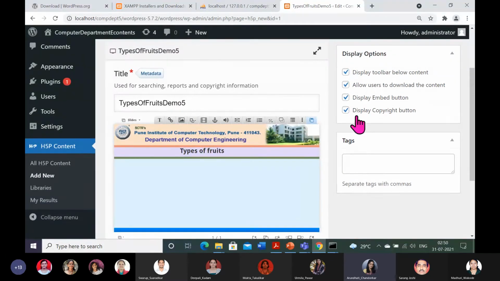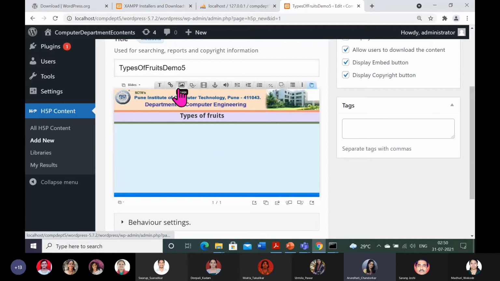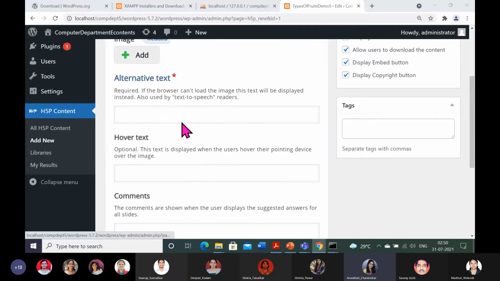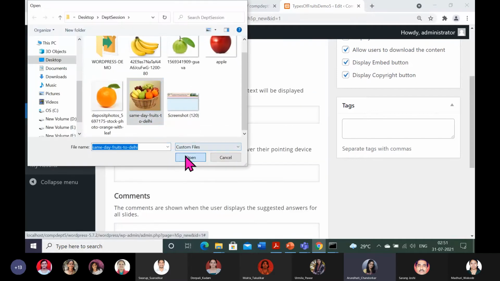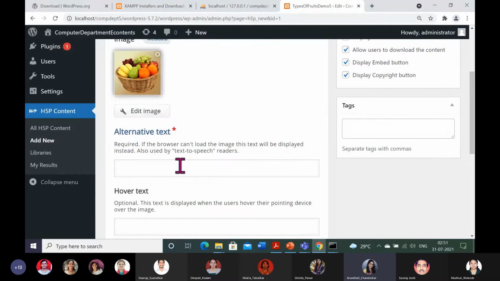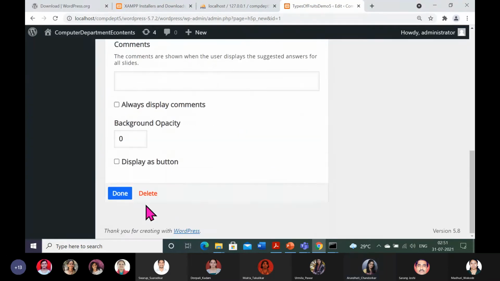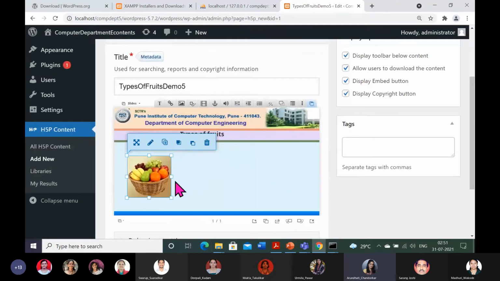So types of fruits. Then one image I will insert now. Again, some image I will show you. And here I will press done. Don't forget the update button. So types of fruits and image. Now I will show you